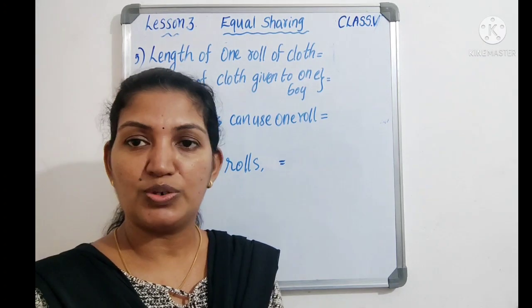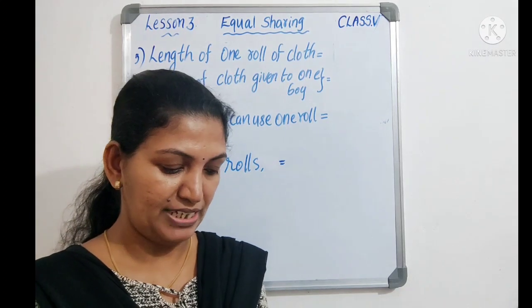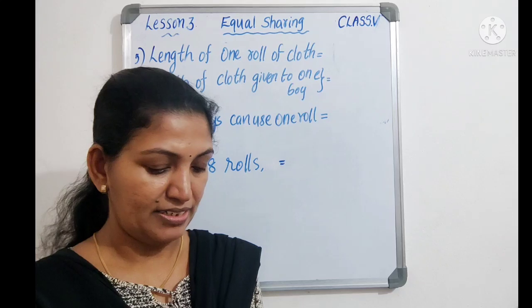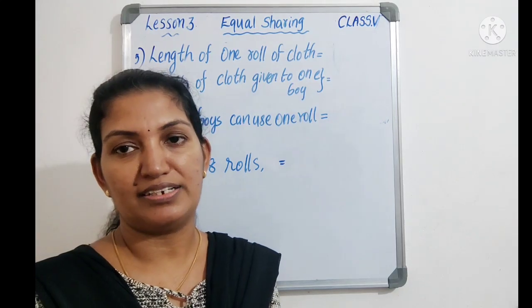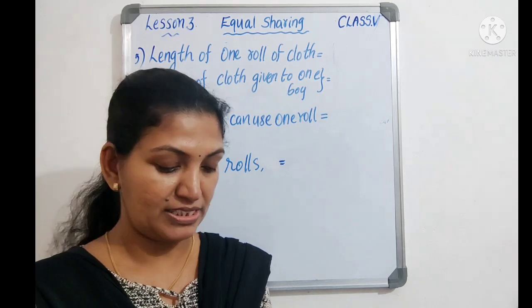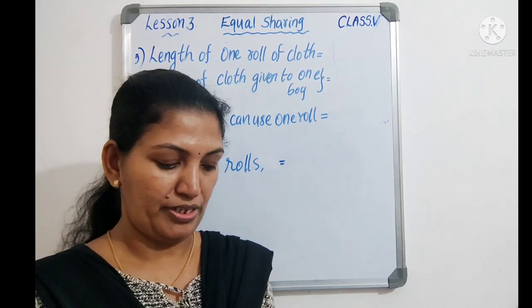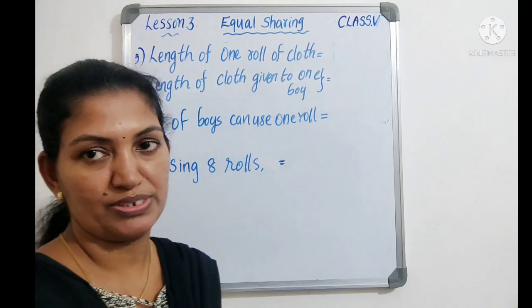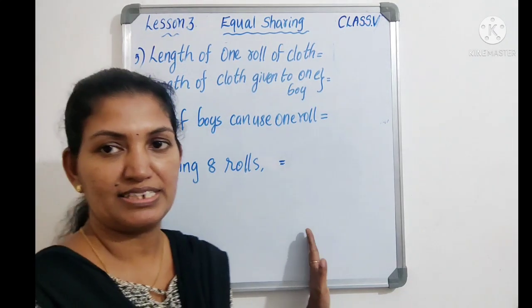So 1 roll is 76 meters. Like that, 8 rolls are there. Then how many boys can use those 8 rolls? That is the question. It is given that only 4 meters is given to 1 boy. We have to find the number of boys. First, we will write the steps and find it.